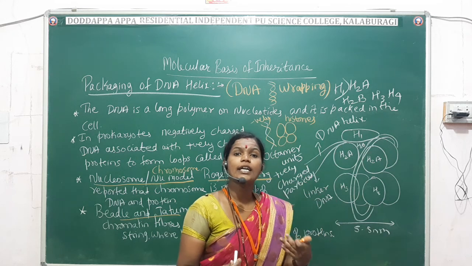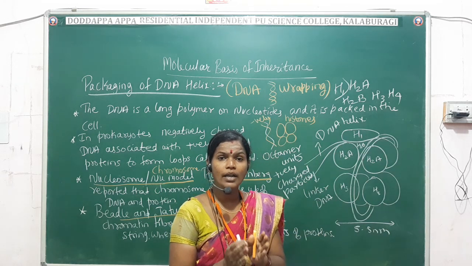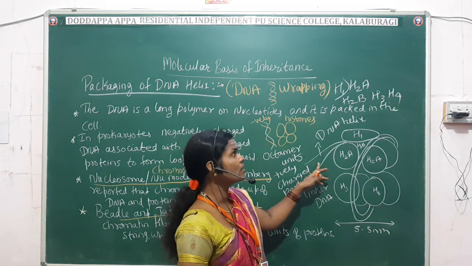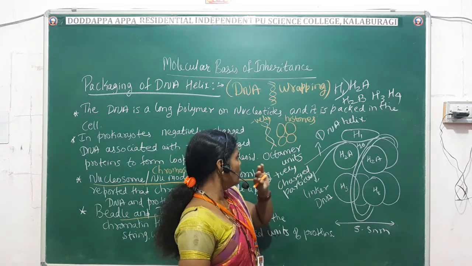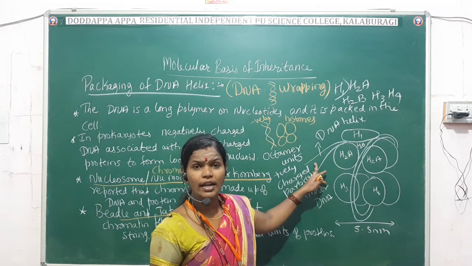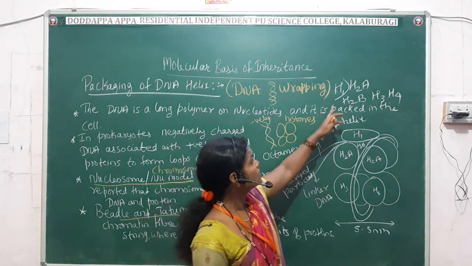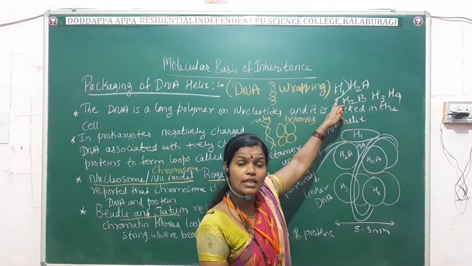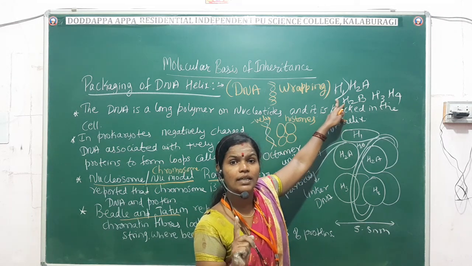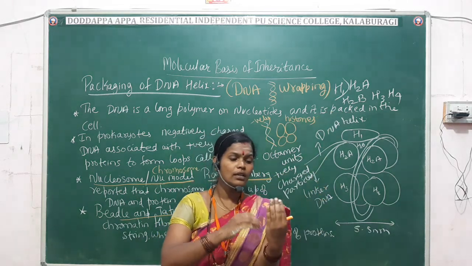So they are repeatedly present, and these octamer units are connected by a thread-like structure called linker DNA, and here that linker is H1. H1 is acting as a linker. So what will it do? It will coil the histone particles.